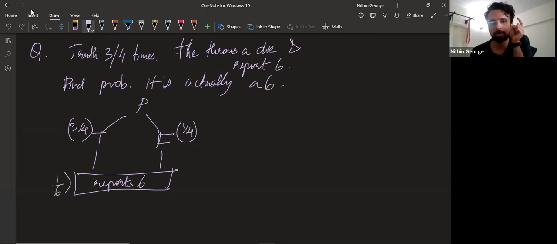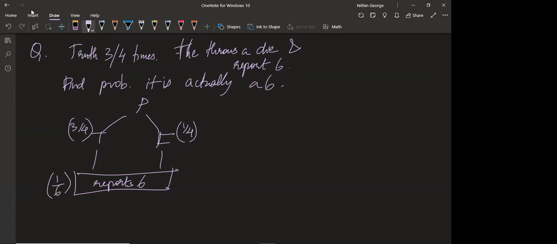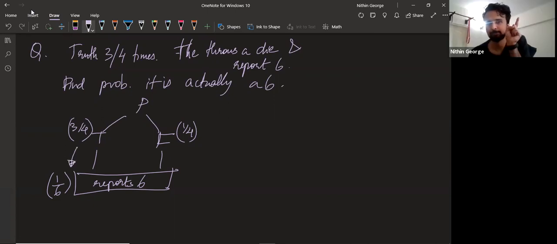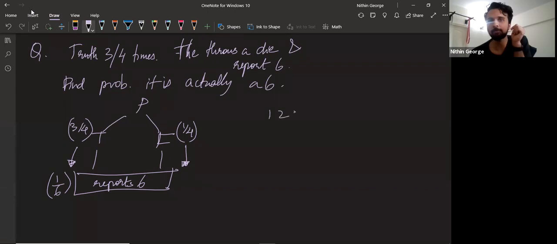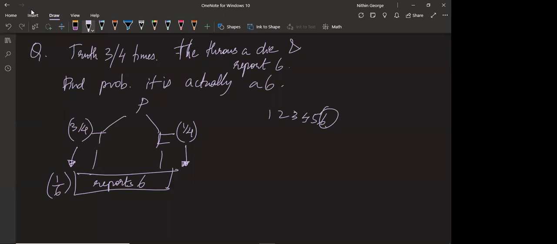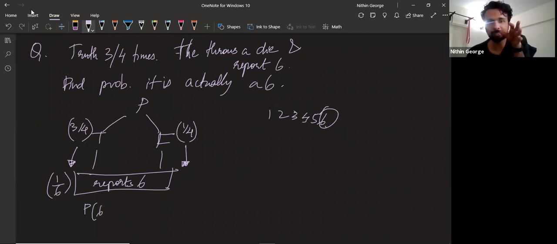He gets a 6 1 by 6 of the times. So the target is reached in 1 by 6 ways, given that he's telling the truth. Along this path, it will be 1 by 6. From 1, 2, 3, 4, 5, 6, a 6 has to come for him to be truthful in reporting a 6. So this is the probability that he gets a 6 given that he's being truthful.